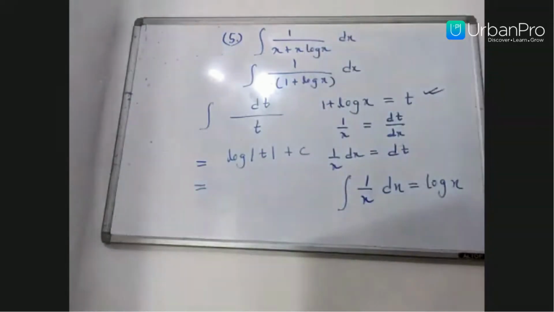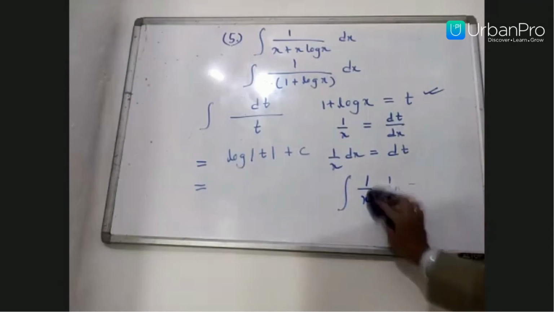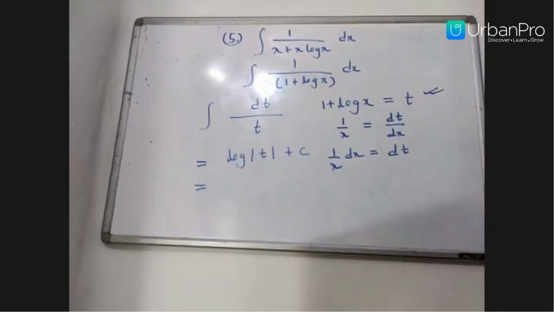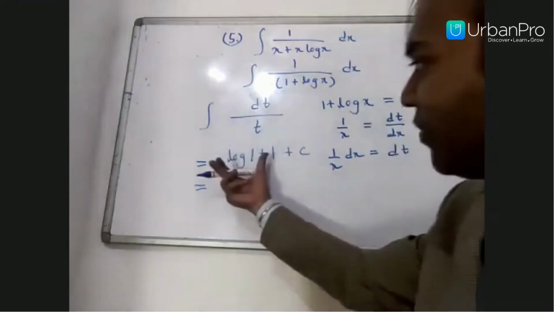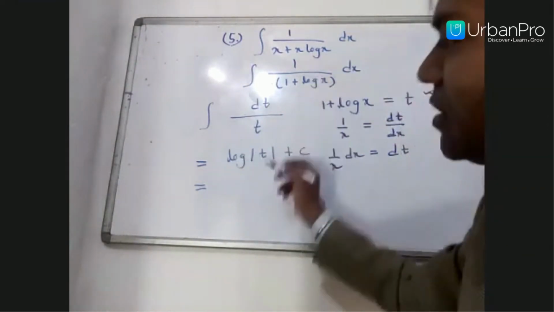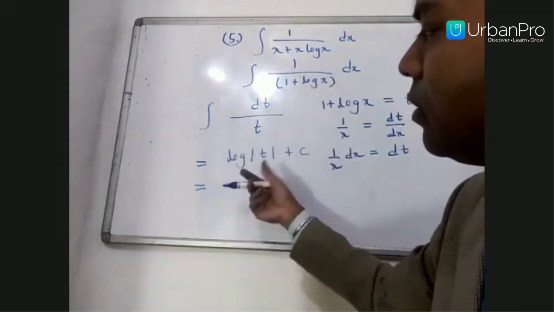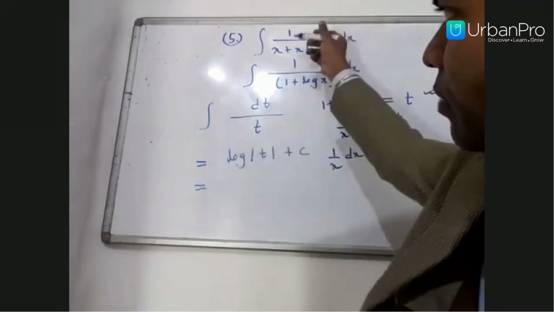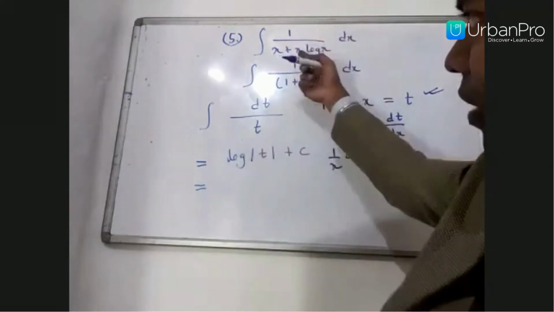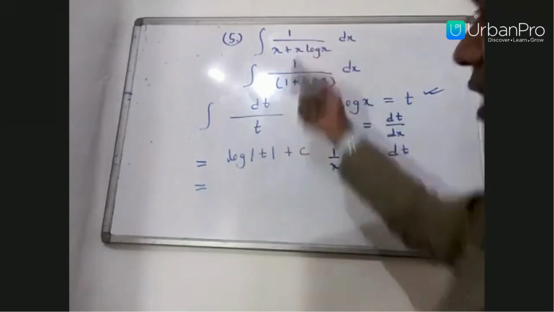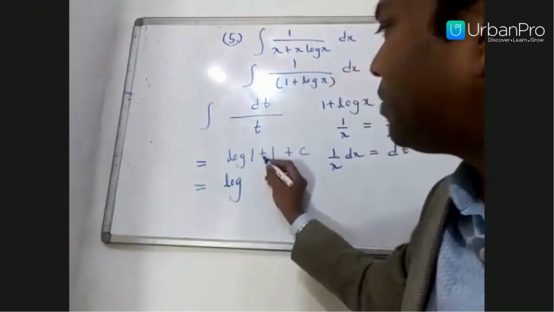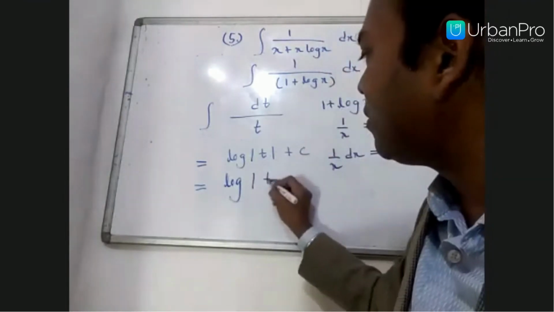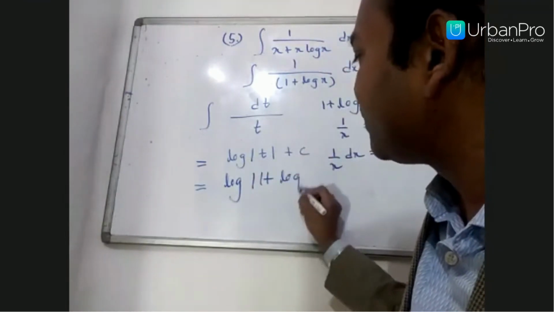Now, in the end, you have to always substitute the t value, meaning you have to put your answer in the same format as the given problem. Your answer should be in the same format. So log of t, and in place of t we have 1 plus log x.